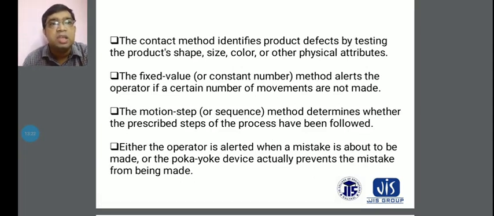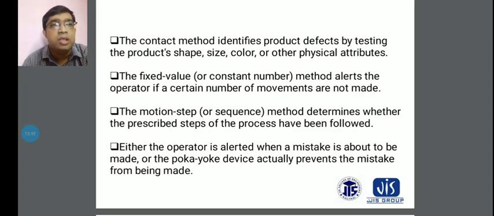For this you have to concentrate on the size of the products. Sometimes the color will fade during the production system, which is difficult, and defects will also come up during production. Other physical attributes will also be considered in your production system. Then there are the fixed values of the contract numbers, which are constant numbers in these methods.